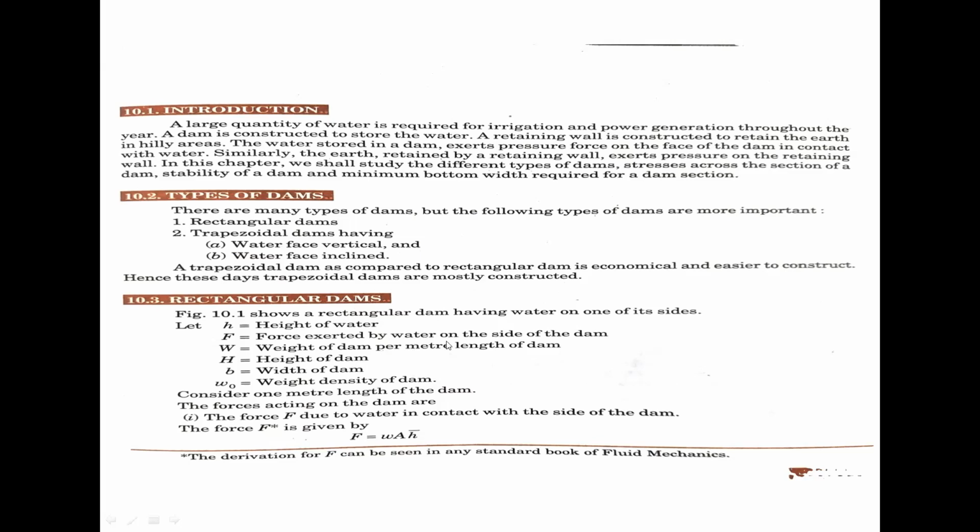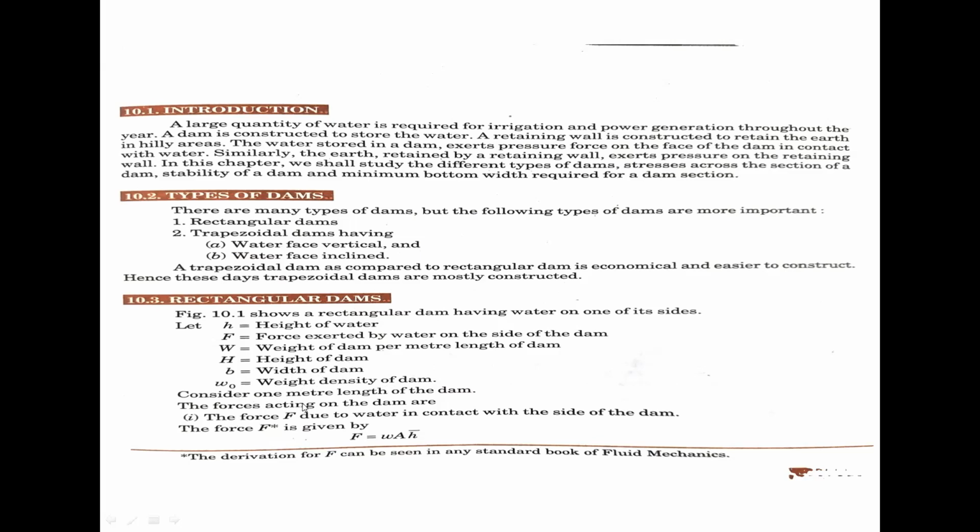Capital W equals weight of dam per meter length of dam. Per meter length you have to take. Capital H equals height of dam. B equals width of dam. And w0 equals weight density of dam.